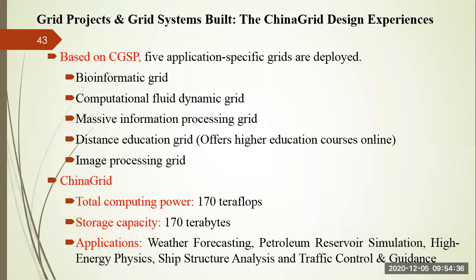If you see the distance education grid especially, like we have NPTEL, and people are also using Coursera, right? This distance education grid is offering higher education courses online. Okay, many higher education courses are supported by the distance education grid.